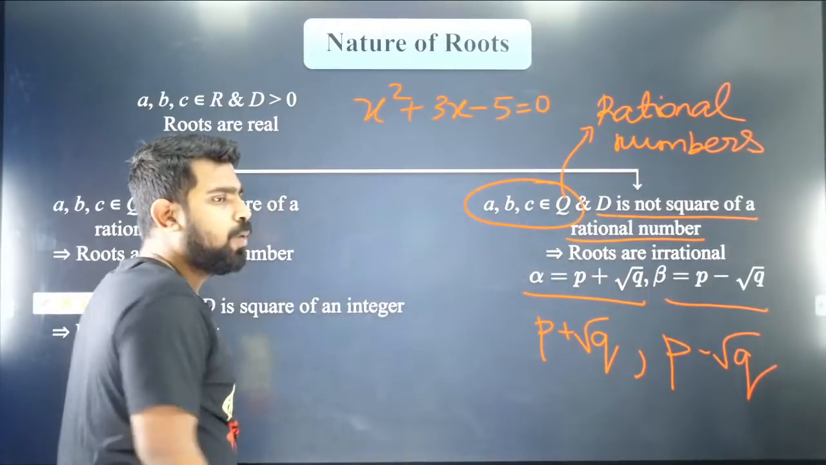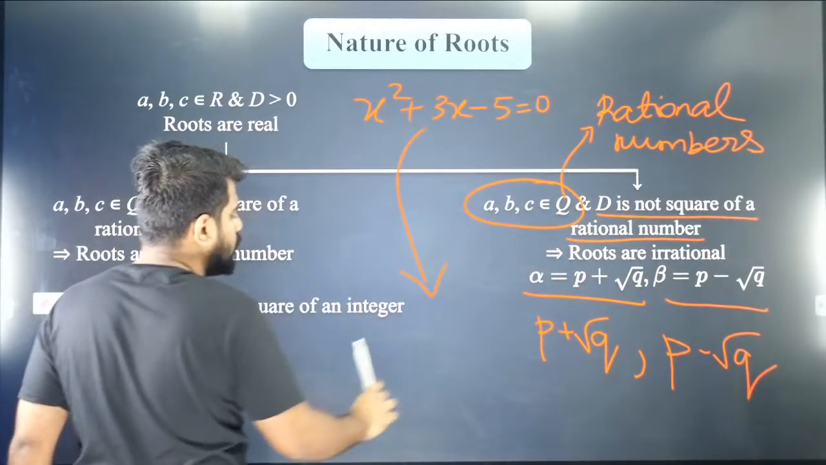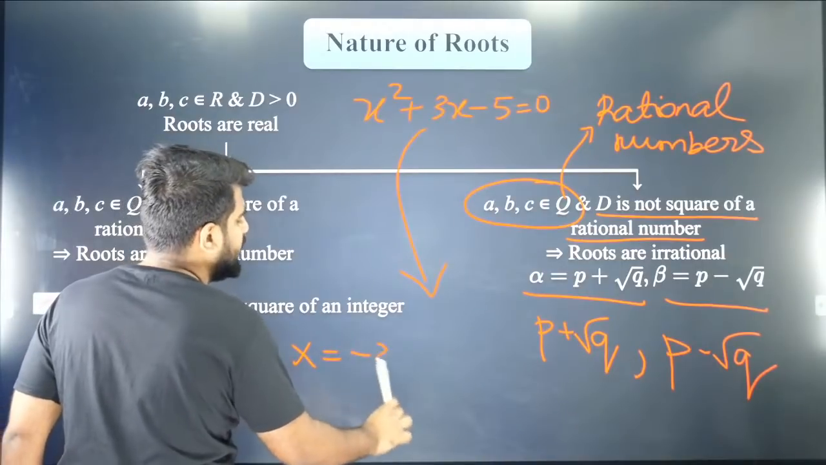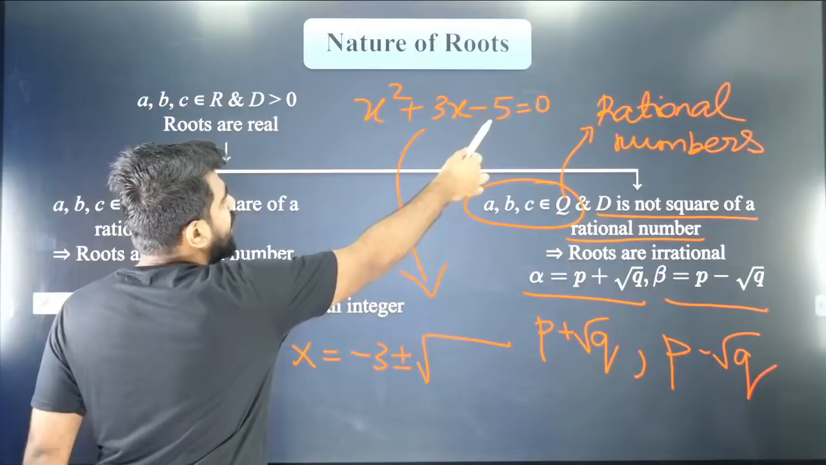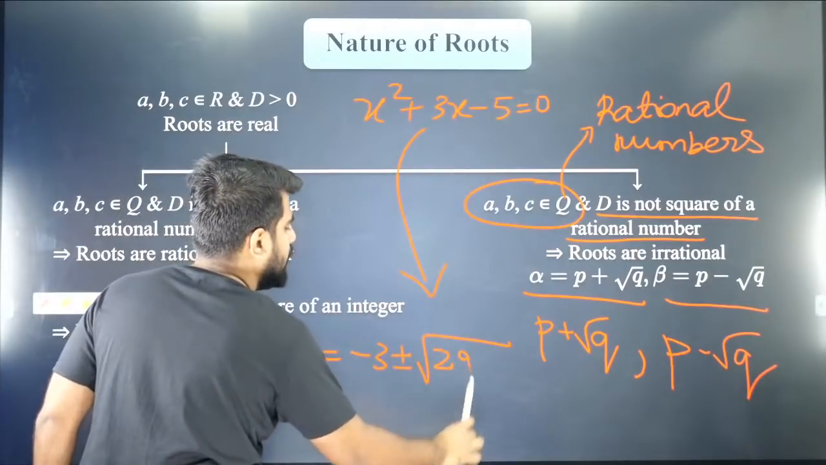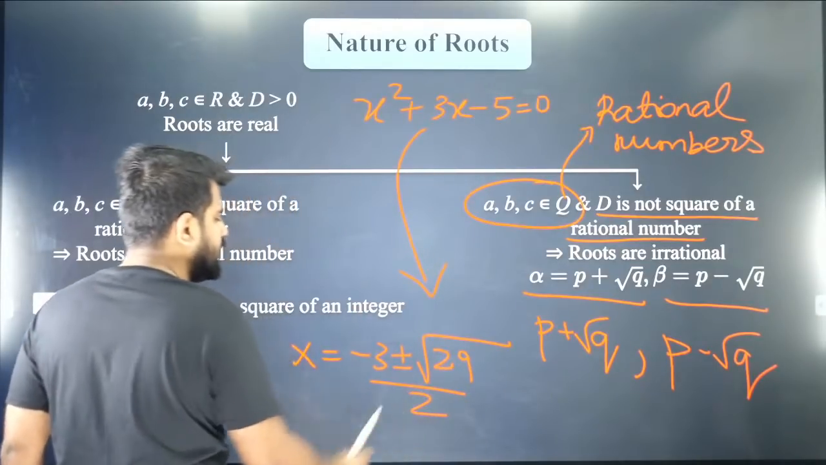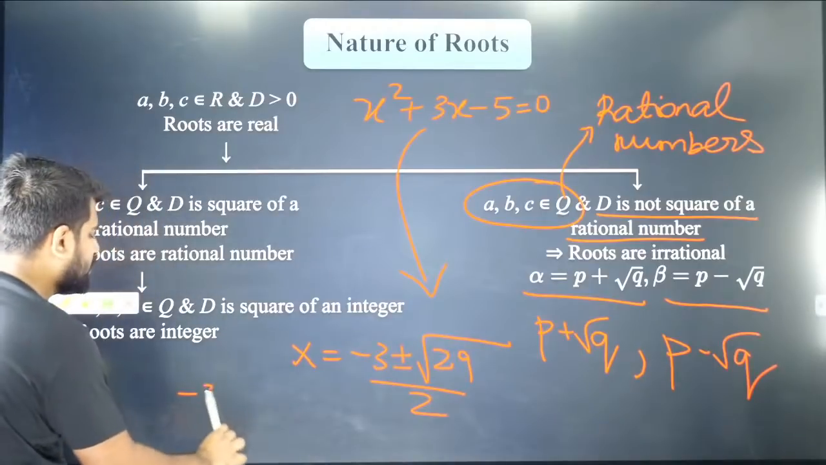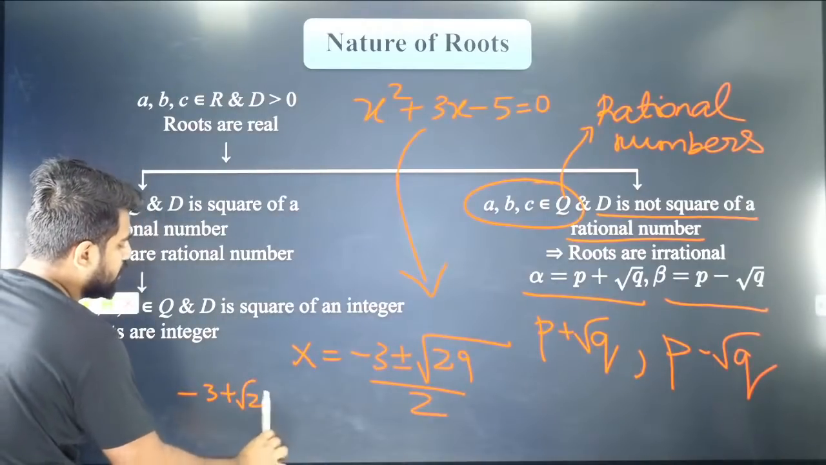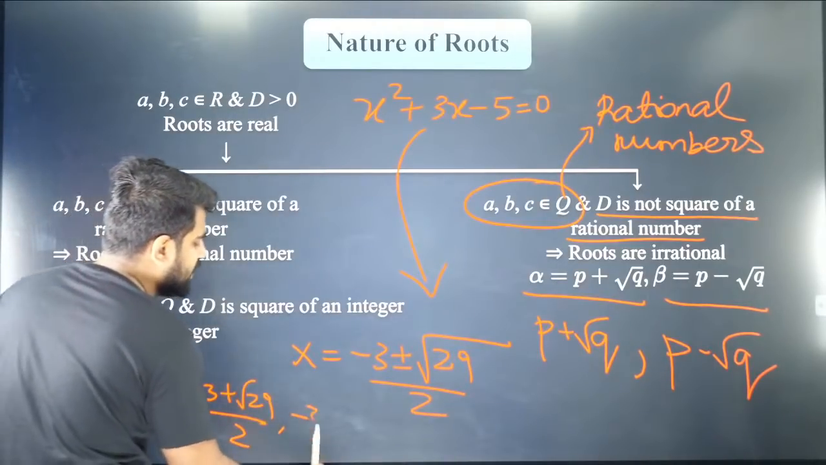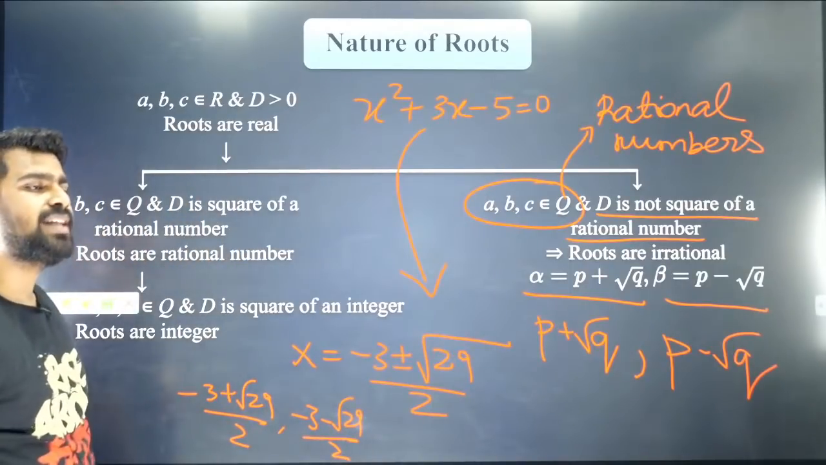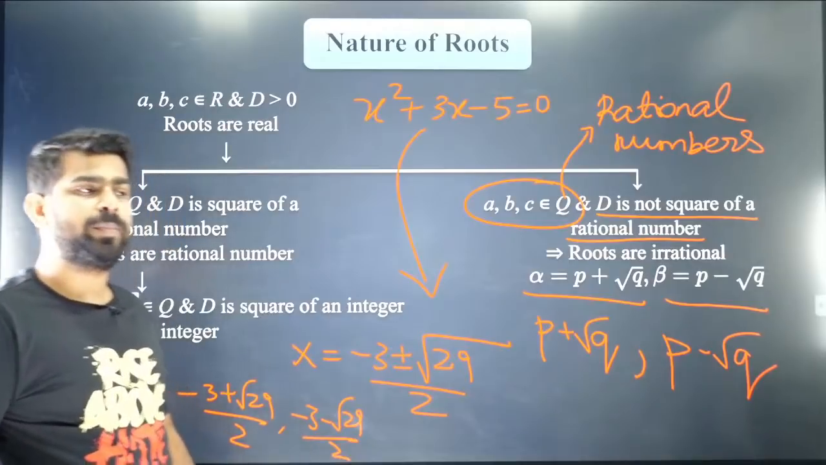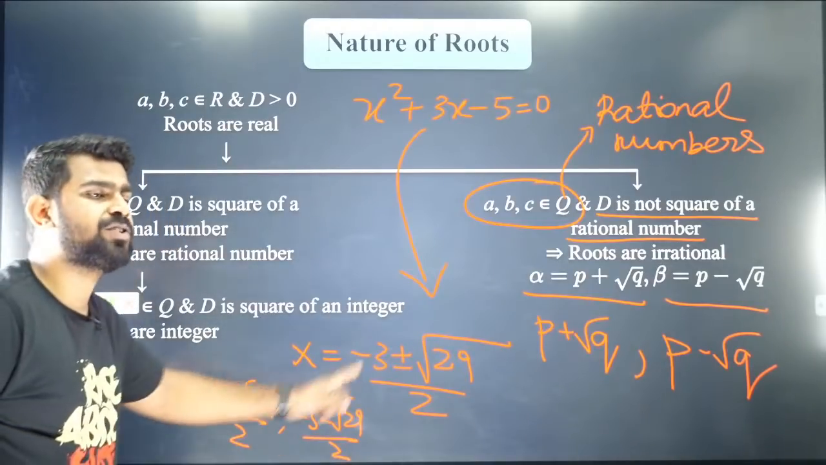So Reshmi, what are the roots of this? The roots will be minus b plus or minus root of b square, which is 9, minus 4ac, that is root 29, by 2a. So the roots are nothing but minus 3 plus root 29 by 2 and minus 3 minus root 29 by 2. Are you getting it? So that is the way we solve it. Are you able to understand? So this is what I was talking about.